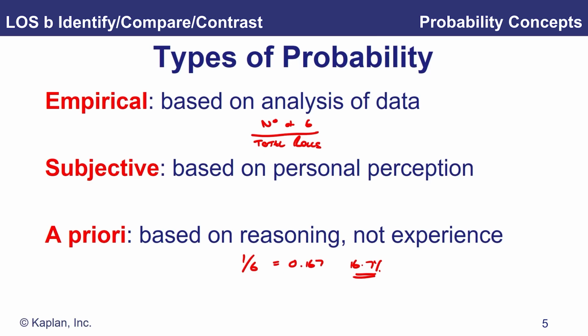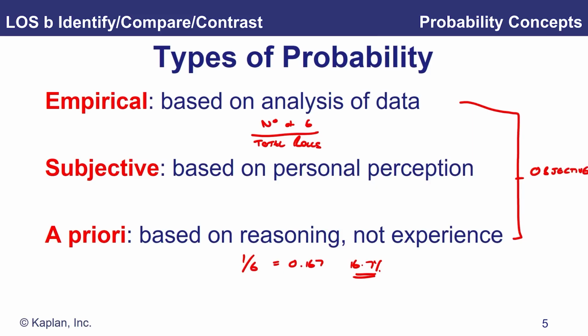Now, both these two together, empirical and a priori, are often referred to as objective probabilities, because I'm either using test data or I'm using rational reasoning.